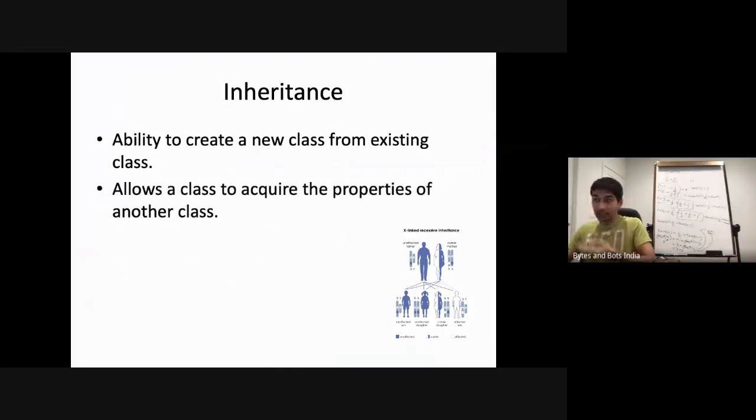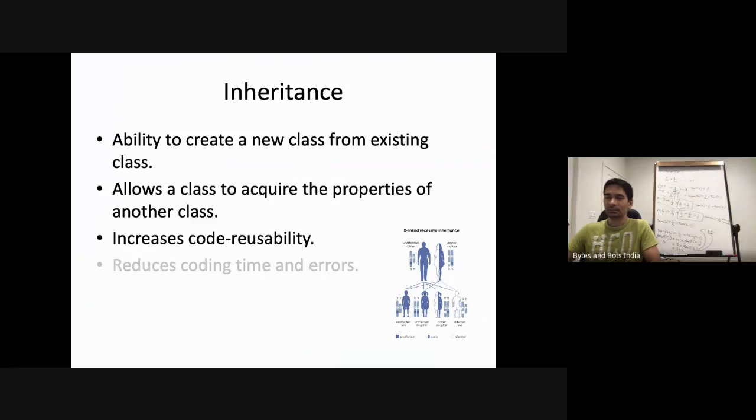So inheritance allows a class to acquire the properties of another class. So you don't have to rewrite it. The child inherits from the parent, right? So the parent has some qualities, and the child has some qualities of the parent in them. It increases code reusability because the child doesn't have to worry about rewriting the same thing again and again. It can just use whatever the parent has. So you're reusing the same piece of code.